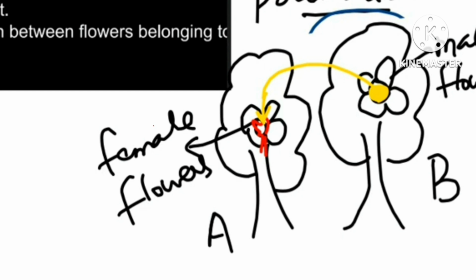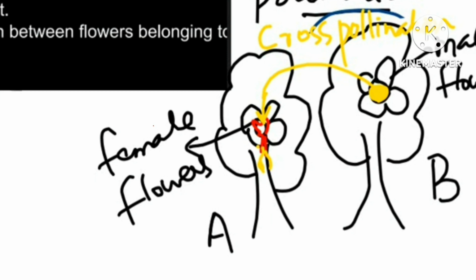So the pollen grain present on the male flower, their genes are different from the stigma or the egg. Egg will be found within the ovary of these flowers. So the genes are different. So this is a perfect cross pollination. Such kind of pollination is called xenogamy. Xenogamy means pollination between different flowers belonging to different plant bodies.